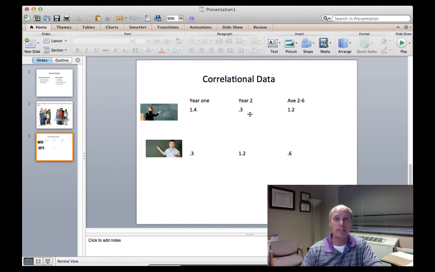Now, I could also collect data on that same teacher every year from multiple years. And if I did that, I could have a spreadsheet with her year 1, year 2, year 3, year 4. Or as in this study did, took a number of years and took the average for those years for that one teacher. So then the comparison I'm making is, is the 1.4 a good predictor of this number over here, 1.2? Well, it looks like it is the way I set it up.